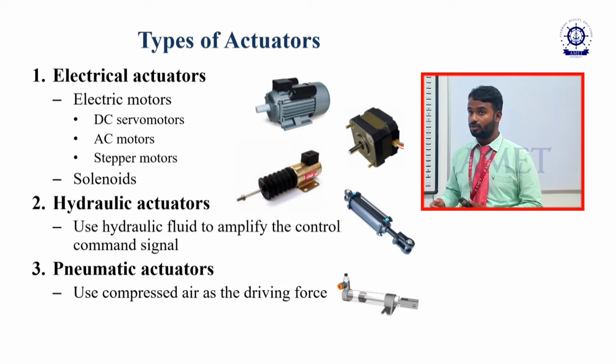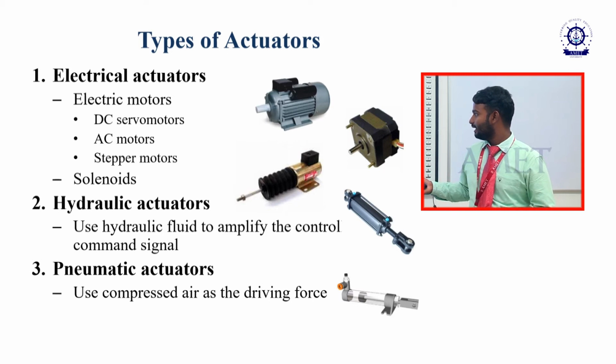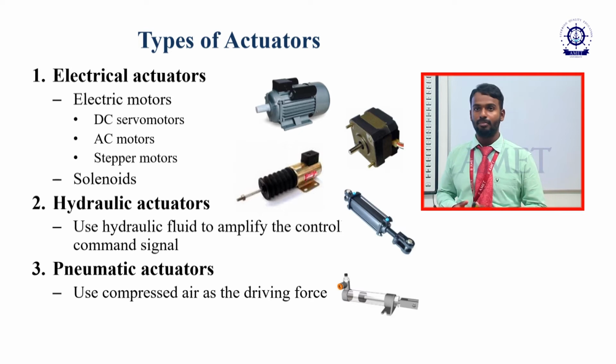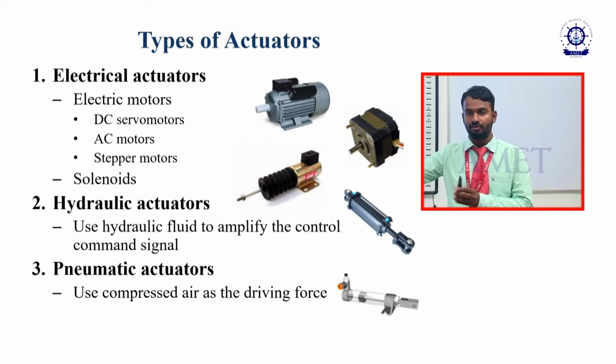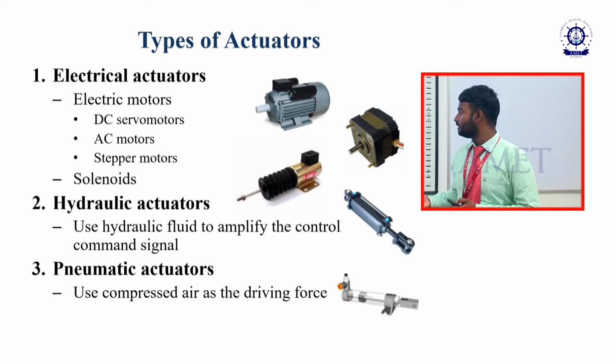In the AC motor also I can perform applications. Then the stepper motor. With the servo motor and the stepper motor, I can grab any sort of object, move an object along a certain line, or do other work in an automation system. We go with these types of motors.